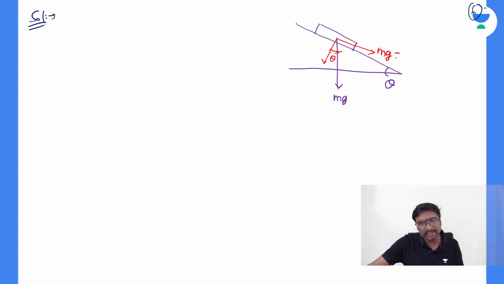So what is this component? That is your mg sin theta. And what is this component? This is your mg cos theta, because of this adjacent side.